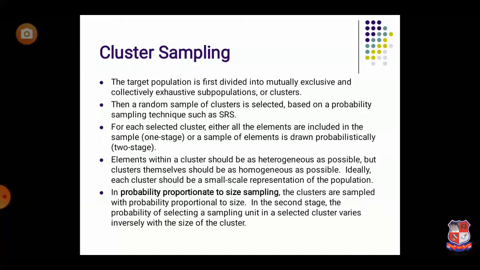In the example we have seen, the researcher selects 50 respondents from society A or society B. It doesn't make any difference because society A and society B are homogeneous. So this is the method of cluster sampling.